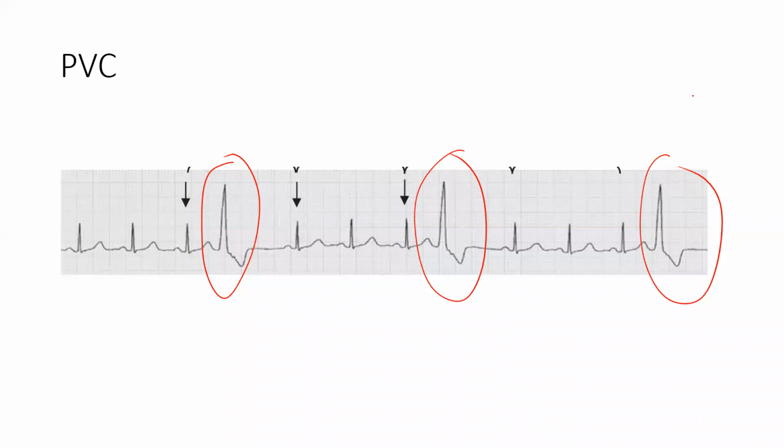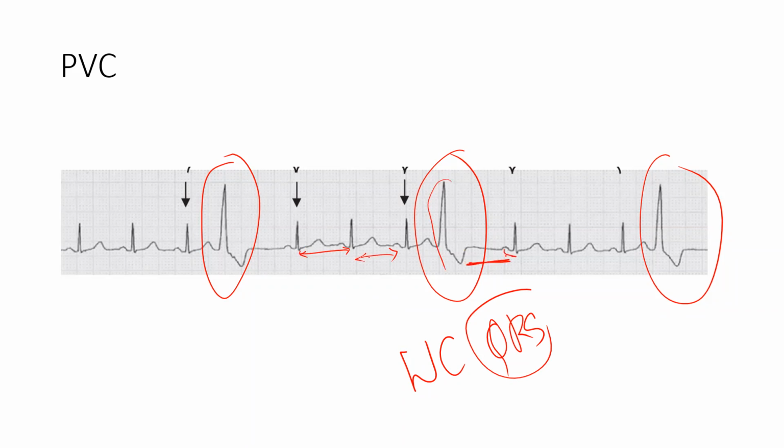So these are the premature ventricular contractions. These are the wide complex QRS. Okay, wide complex QRS are there. And after the, see here, this is the distance, this is the distance. As soon as this is occurring prematurely, you are having an increased gap between the two. So this is called a compensatory pause.